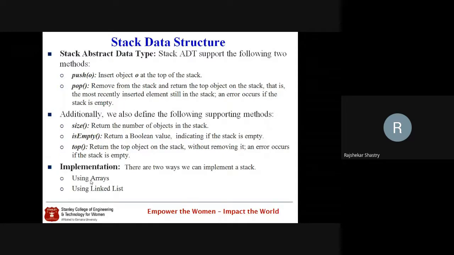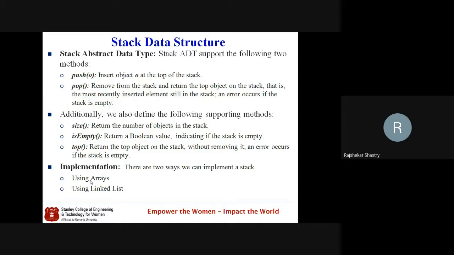The additional algorithms which we find in order to perform the major operations push and pop are, first, size. Whenever we call size, the size method always returns the number of objects in the stack. Suppose the stack contains 10, and when you call size, it returns 10.